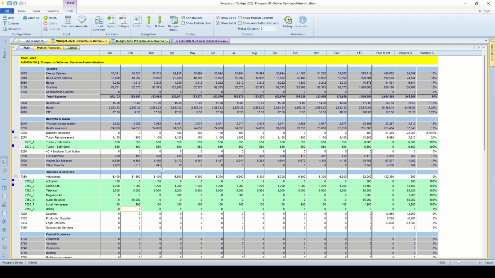So for the main input tab, which may be the only tab for input this particular budget manager needs, they can make their changes here and click the save icon at the very top left here, and that will store all their changes, their notes, and line item details in the budget for this particular company, location, and department. Now I do have two other input tabs here at the top, so before I save all this, let me look at human resources with you next.